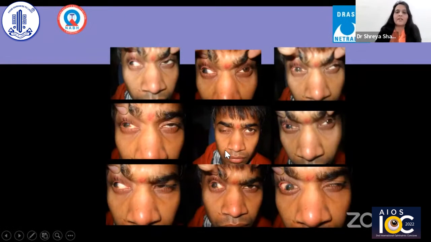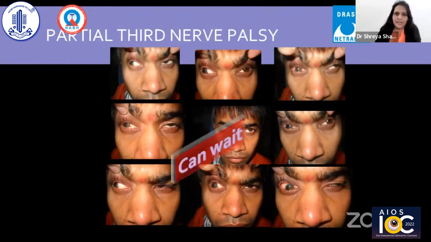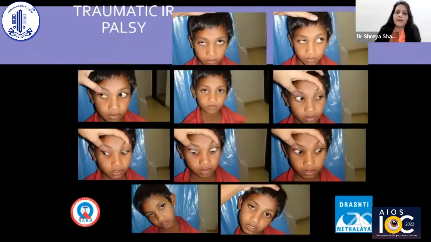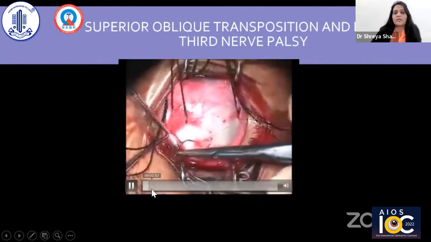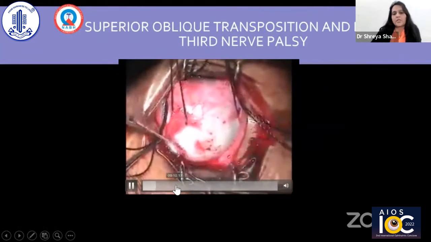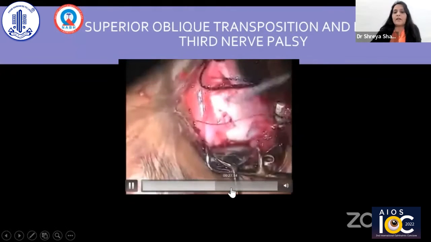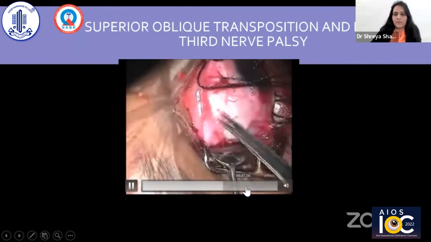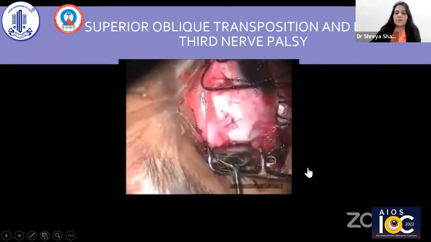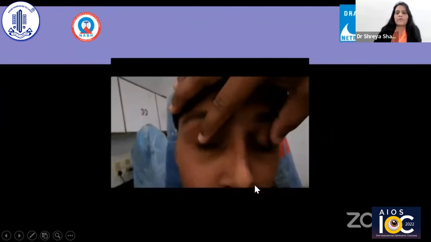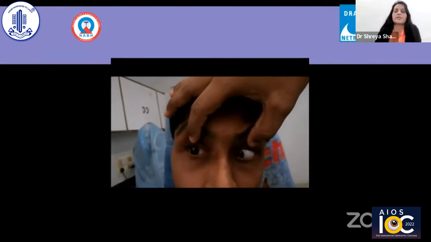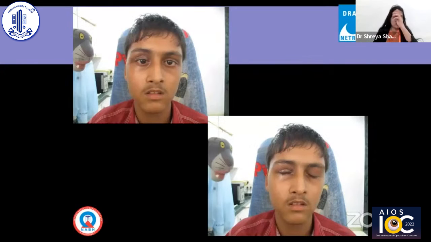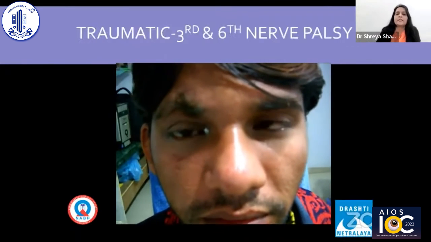Sometimes these were direct injuries, but nowadays indirect, like third nerve palsy, we can wait, traumatic IR palsy. This is a third nerve palsy with aberrant regeneration. So we did superior oblique muscle transposition to the medial rectus muscle along with lateral rectus recession and resection, MR and LR procedure. This is 1 week post-operative, and the patient could regain all the movement. So it is possible, not 100%. Deviation can be corrected later on, operated for ptosis. Third and sixth nerve palsy we can wait, is the eye usually in primary gaze.